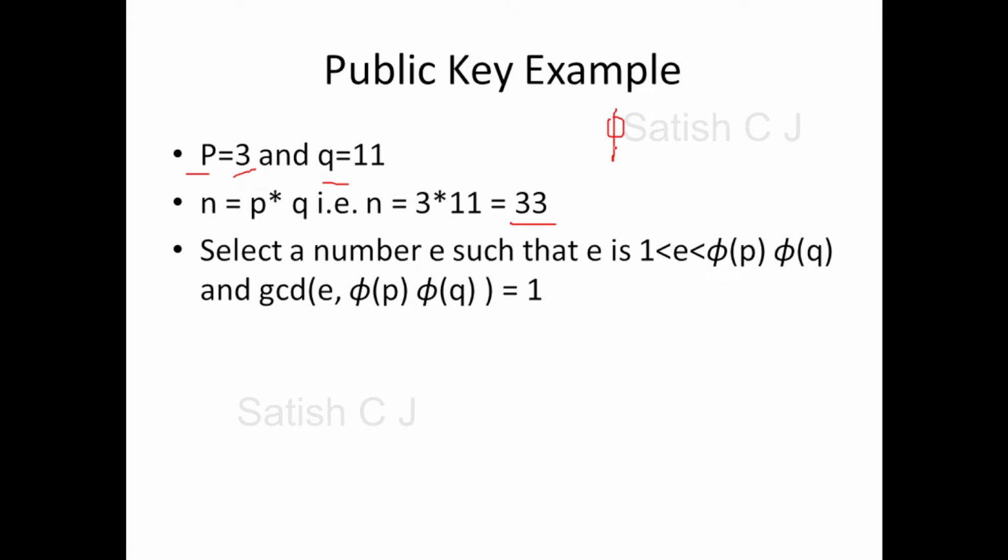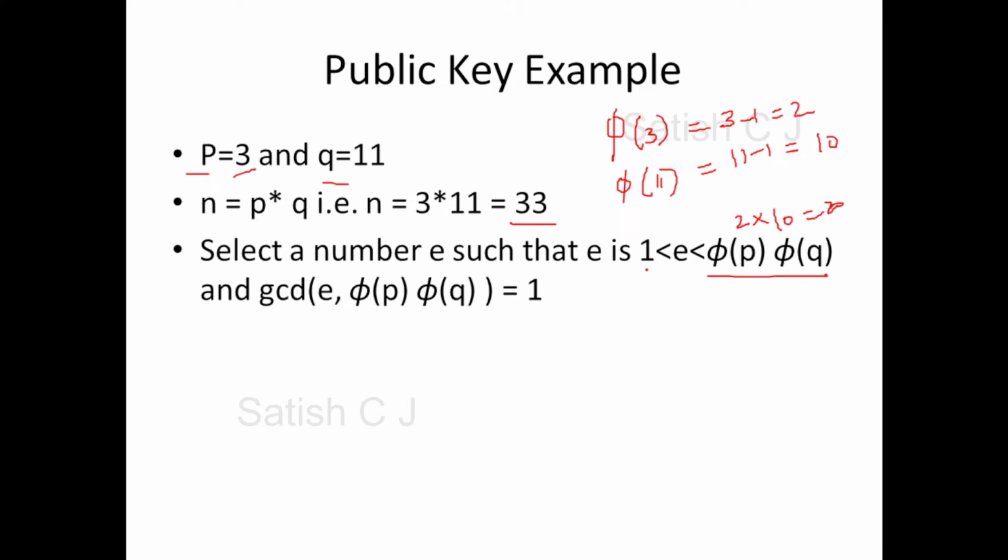So when you pass a prime number to this function, what will be the output? It is the prime number minus 1, so pi of p is 2. Likewise, what is pi of q? 11 is a prime number, so 11 minus 1, you're going to get 10. So what is pi of p into pi of q? It is 2 into 10, that is 20. So the result is 20 here.